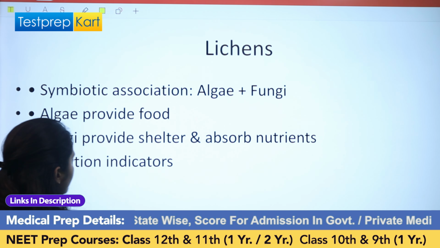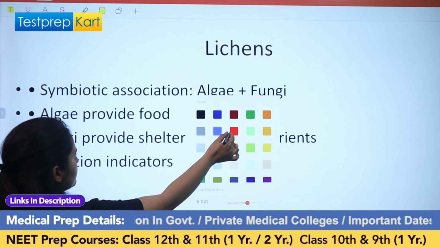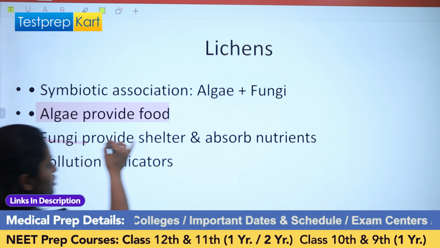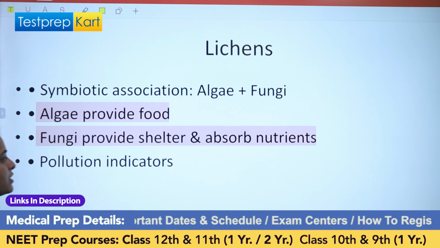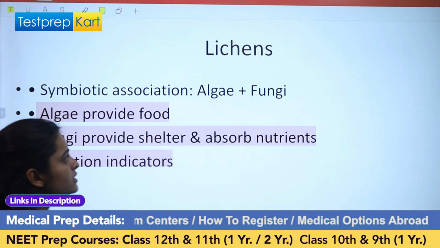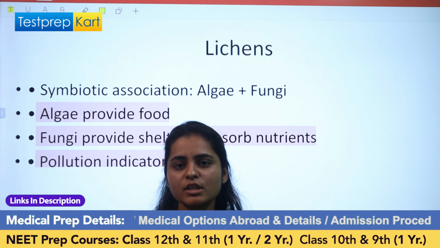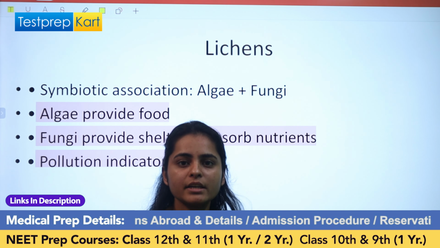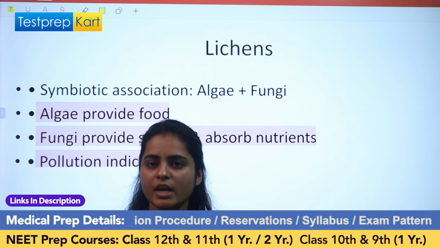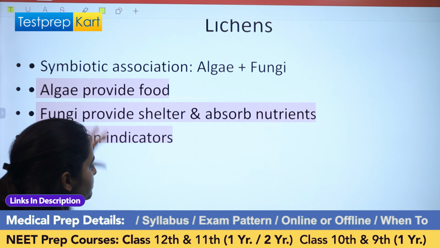It has been written here that the algal partner will provide food, and fungi provide shelter and absorb nutrients, right? One important point is that they are pollution indicators. That means lichens are not found in areas which are more polluted. Where there is more pollution, lichens will not be present. So they are considered pollution indicators.